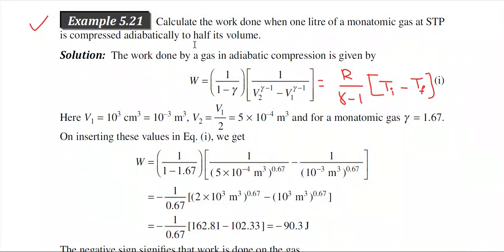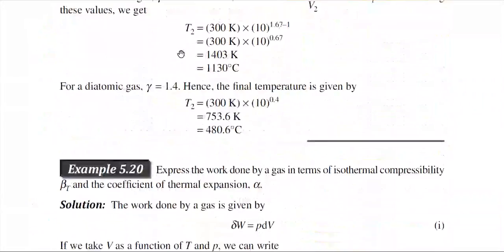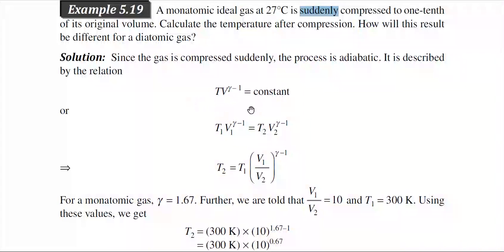TV relation means Ti Vi to the power gamma minus 1 is equal to Tf Vf to the power gamma minus 1. That is just like the earlier problem that we have discussed.